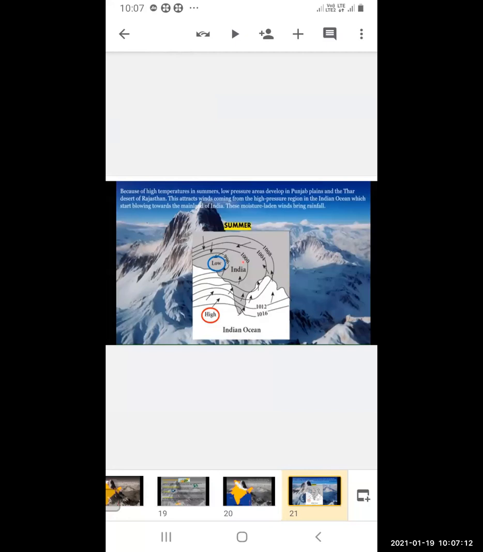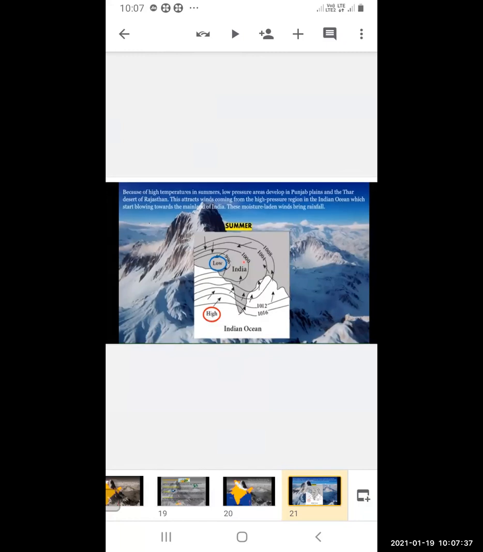So the winds coming from the Indian Ocean are attracted over there, as the low pressure is created, and start blowing towards the mainland of India. These moisture laden winds bring rainfall to India.